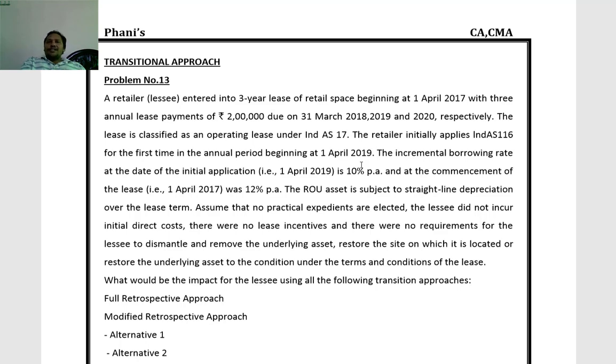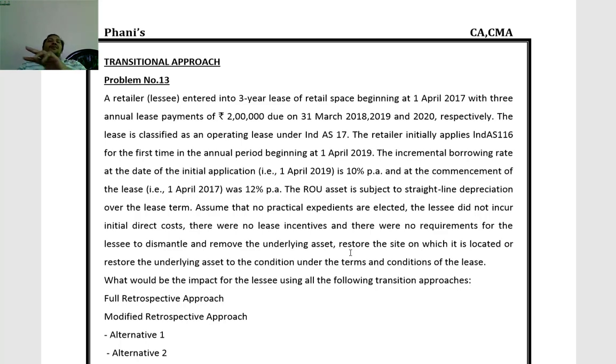So, initial applicability has applied. The incremental borrowing rate on that date is 10%. At the commencement of lease it is 12%. So, at the time of commencement of lease 12%, whereas latest discount rate is 10%. Right of use of asset is subject to straight line depreciation. No initial direct costs are incurred, lease incentives are not there, restoration costs and dismantling costs are not there. Now, how will we account for under these approaches?